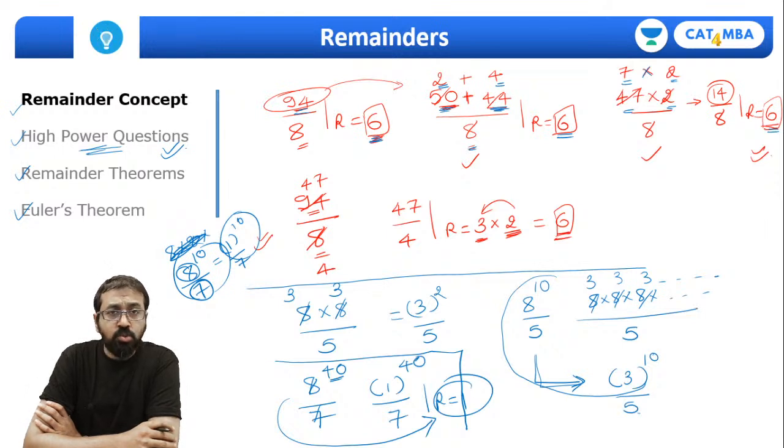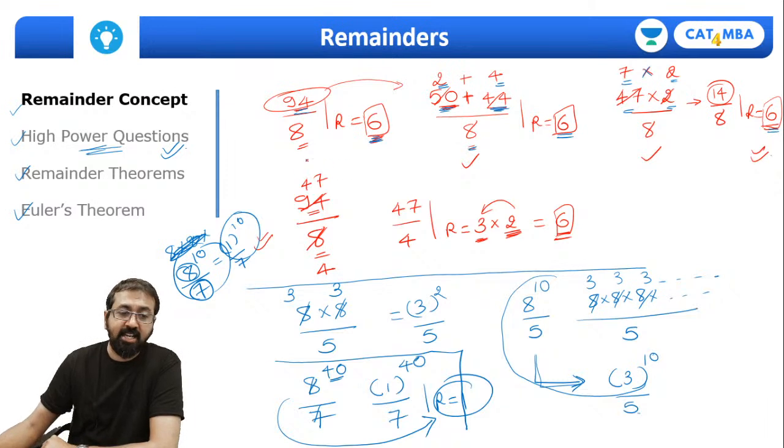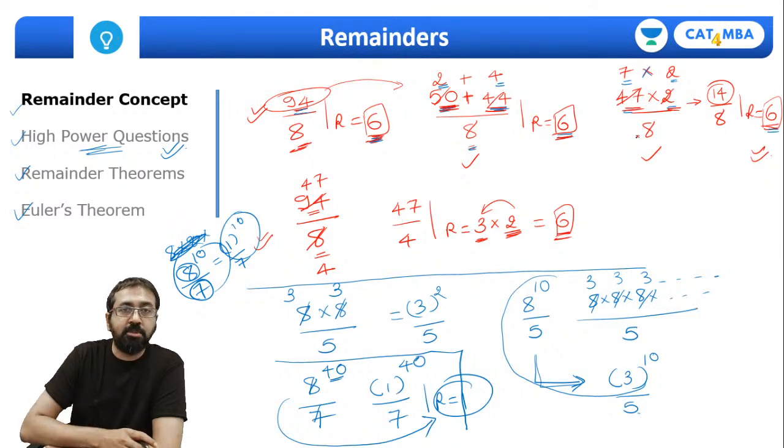So this is what we had discussed earlier, remainder concept. In that I had given you a very simple example that if you take a number 94, when you divide it by 8, the remainder is 6. In fact, 94 can also be written as 50 plus 44 or 47 into 2, and if we ultimately divide by 8, we get remainder as 6. In case you missed this concept, please refer to lecture 5 video of number system so that you can quickly recollect.